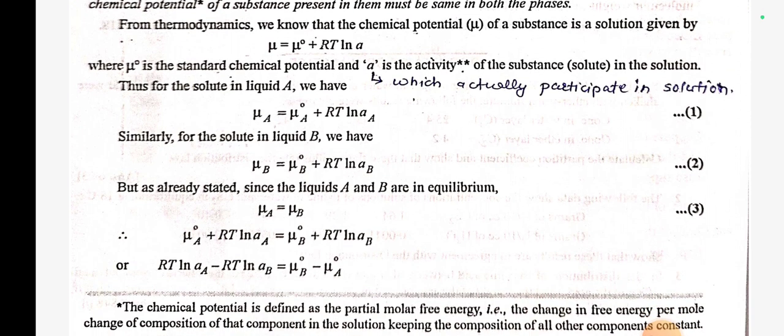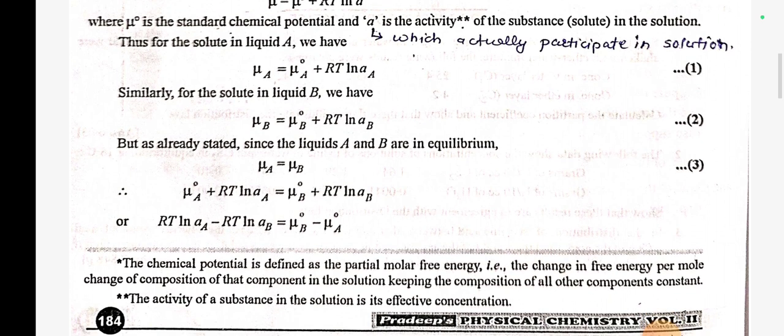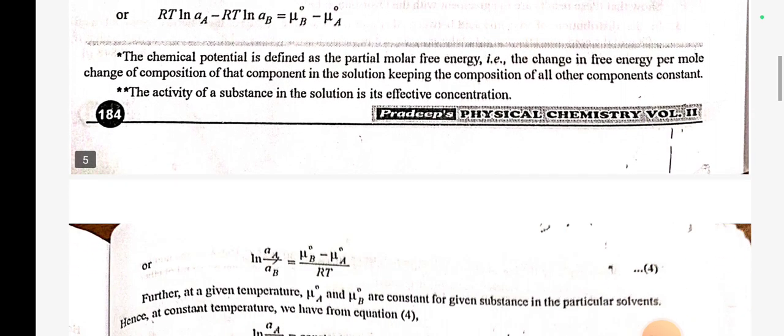So, μ°A + RT ln aA is equal to μ°B + RT ln aB. Or RT ln aA − RT ln aB is equal to μ°B − μ°A. The chemical potential is defined as the partial molar free energy, that is, the change in free energy per mole per change of composition of that component in the solution, keeping the composition of all other components constant. The activity of a substance in the solution is its effective concentration.